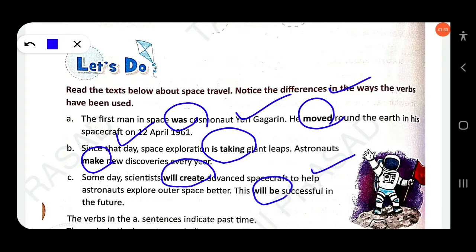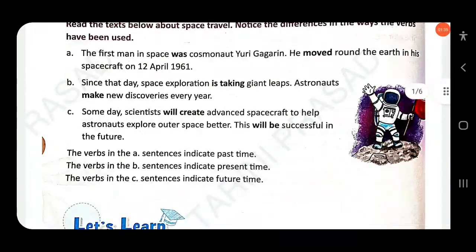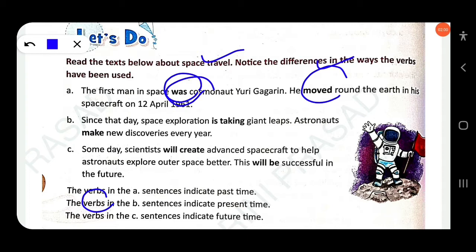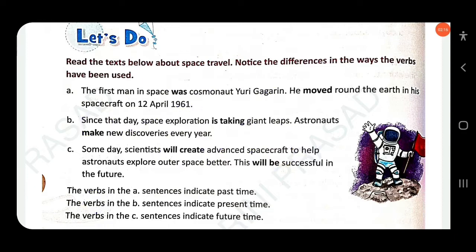So the verbs in sentence A indicate the past time: "was" and "moved". The verbs in the second sentence indicate present time: "is taking" and "make". Here one is present continuous and the other is simple present. Then in the third sentence, the verbs indicate the future time. So here the simple future, "will create" and "will be". Clear?